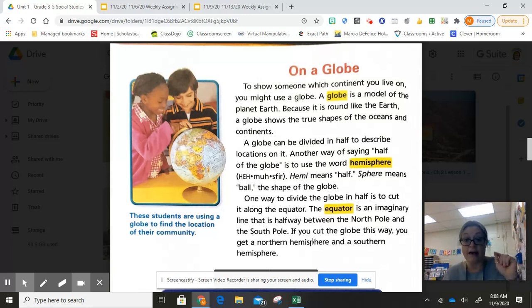So again, if we look over at that picture there, we see a couple of kids looking at a globe, looks just like the globe we have in our classroom. And you can even see there how the globe is tilted a little bit. And we'll talk about the tilt of the earth when we talk about seasons. But you can see right in the center of that globe, there is that imaginary line which cuts the globe into the northern hemisphere and the southern hemisphere. Okay? And our little caption in blue underneath the picture says, these students are using a globe to find the location of their community.